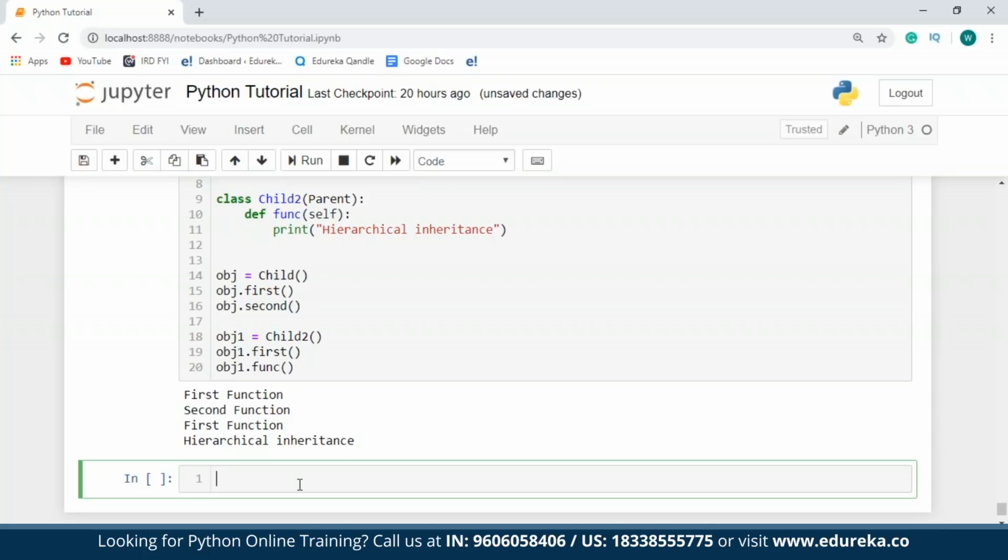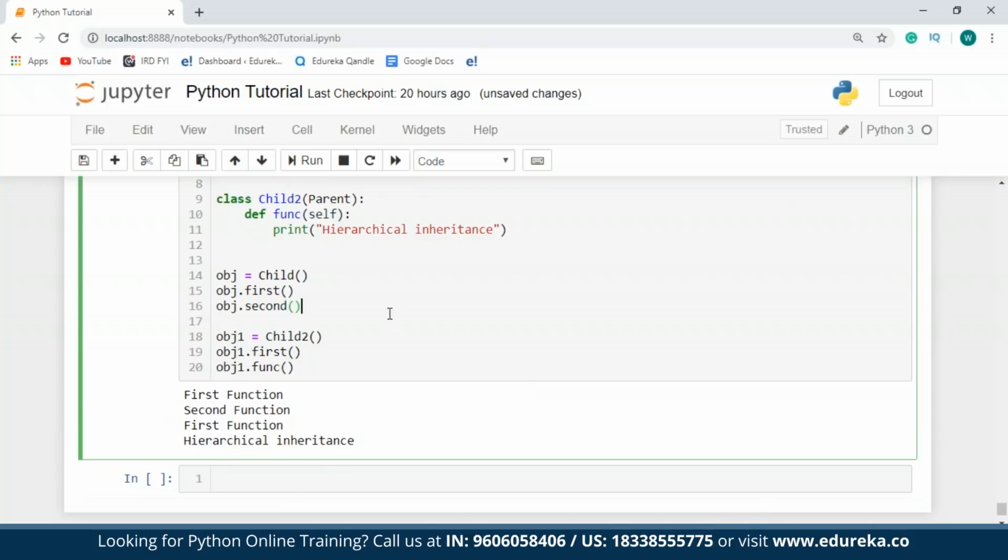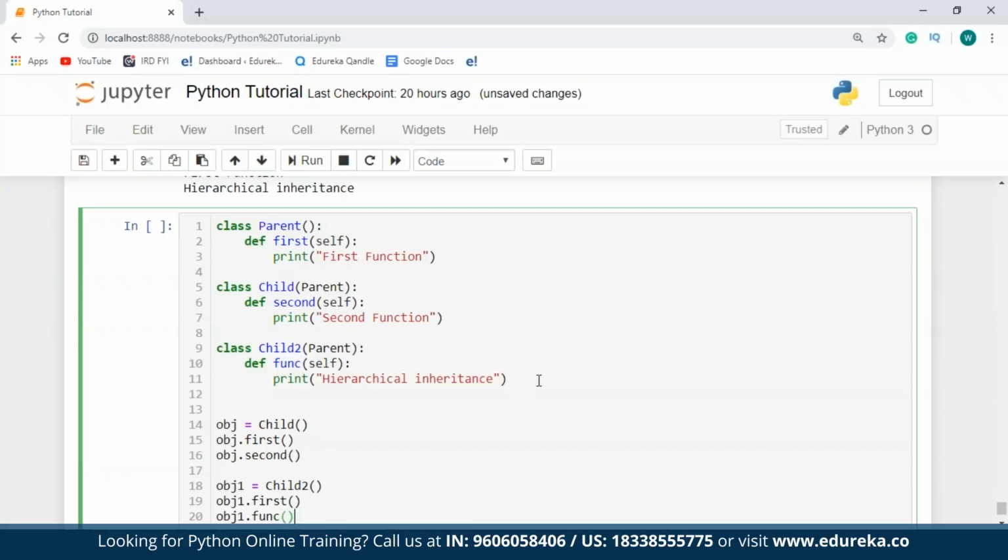Similarly, you can also have hybrid inheritance. Hybrid inheritance involves multiple types of inheritance taking place in a single program. So just to show you all an example of this, I'll take this code, I'll paste it over here, and I'll create another class. I'll say child4 or I'll say child3. And this is going to inherit the child class as well as the parent class.